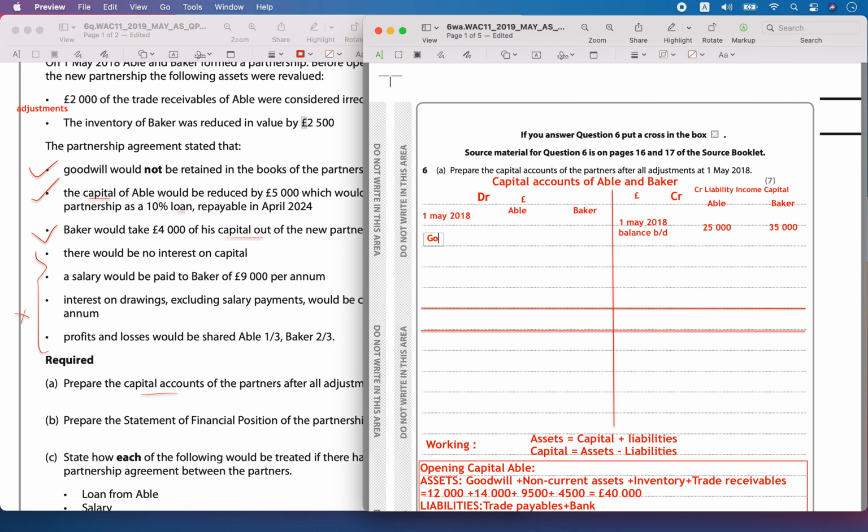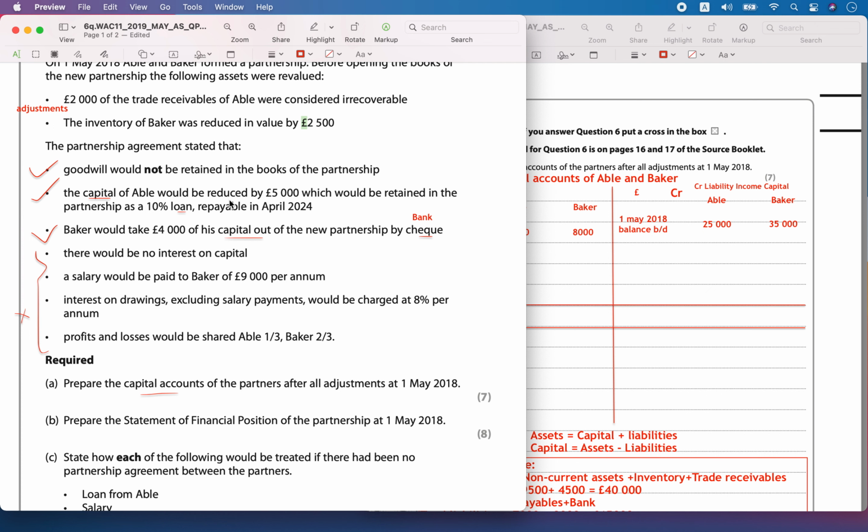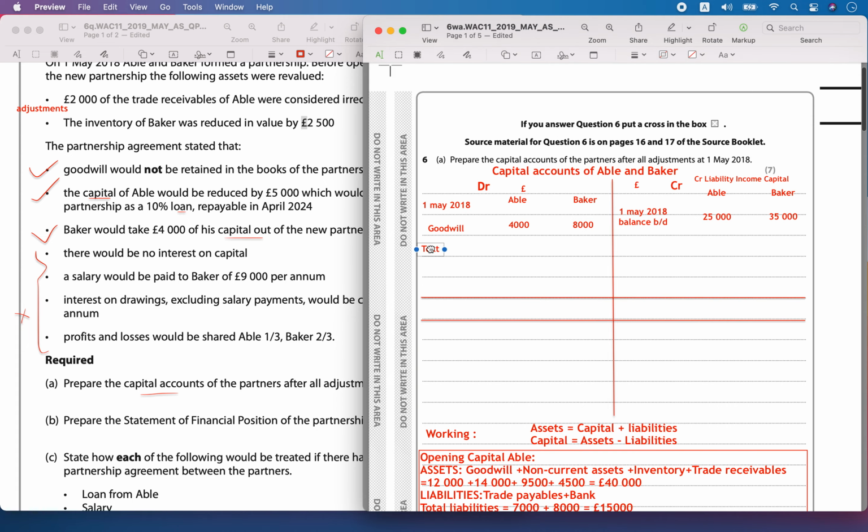So for goodwill removal, for Able it is 4,000 pounds, and for Baker it is 8,000 pounds. Then it is said that the capital for Able will be reduced by 5,000 pounds and it will not be retained, it will be turned into a loan.